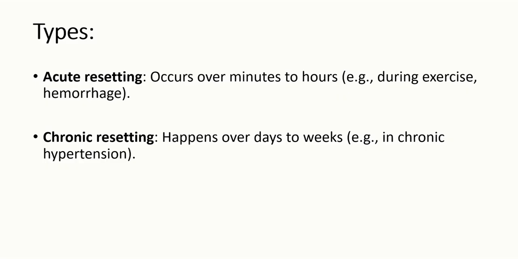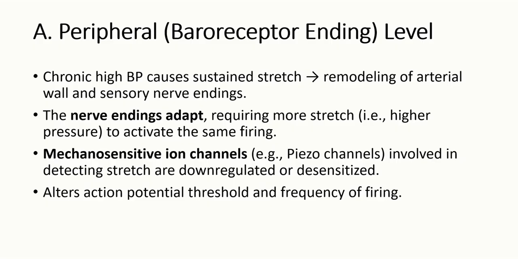So what causes this baroreceptor resetting? Or the mechanism for baroreceptor resetting? It occurs at three levels. One is the baroreceptor level. The other can be at the center, that is your nucleus tractus solitarius, or sometimes hormonal influence is also there for this baroreceptor resetting. These are the three hypotheses.